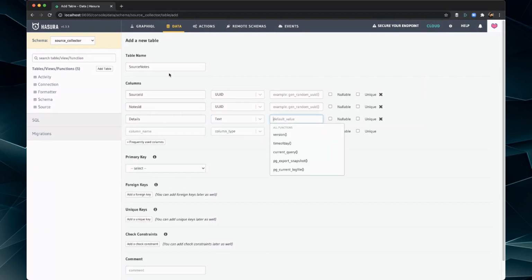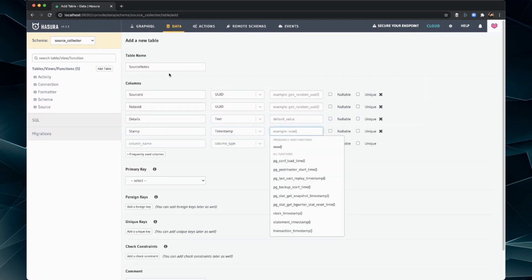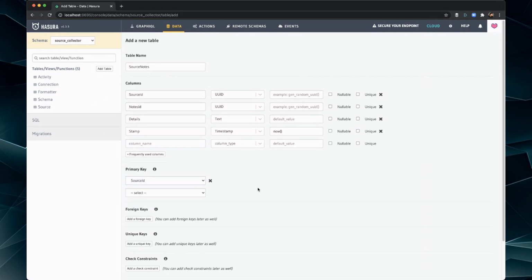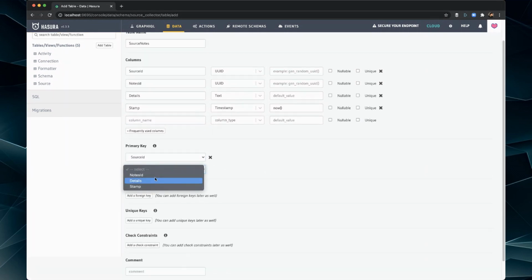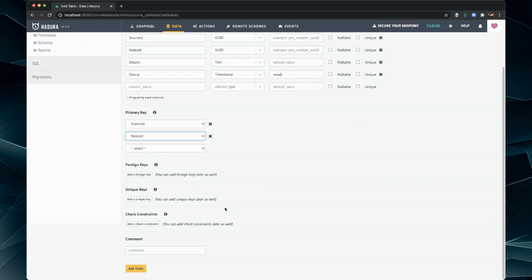Probably won't use that field, but what the heck, it doesn't hurt to have it. And then a stamp, good old timestamp, my favorite extra add-on. Okay, so then the primary key is going to be 2 columns. We have 2 candidate key columns, so it's going to end up being a composite key of source and notes IDs, like so. And then we're going to add the table.